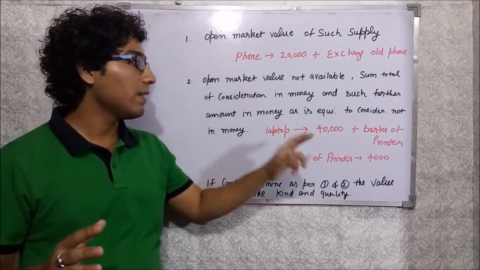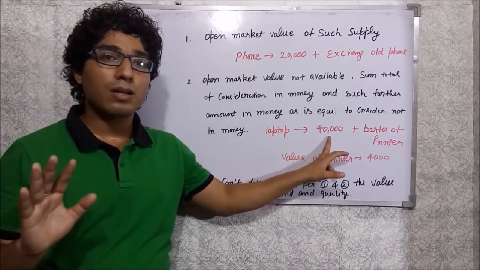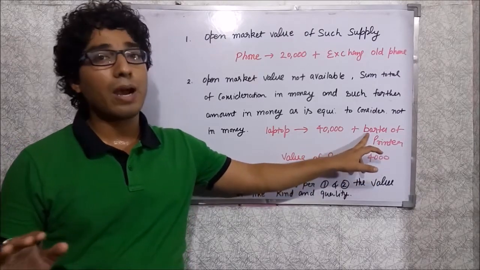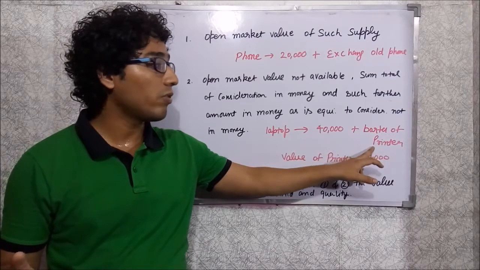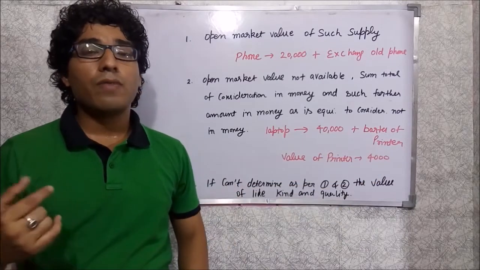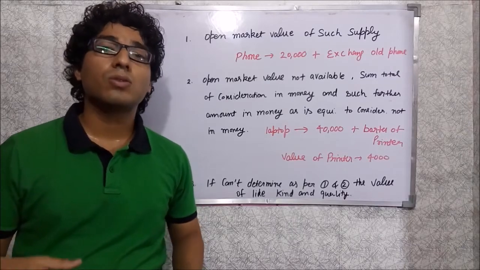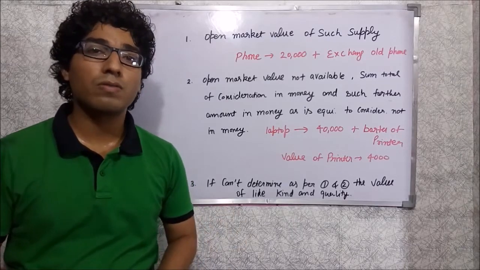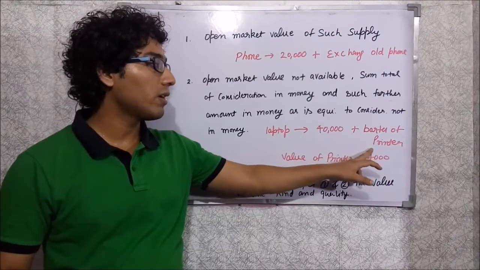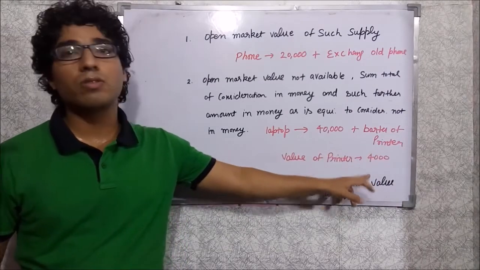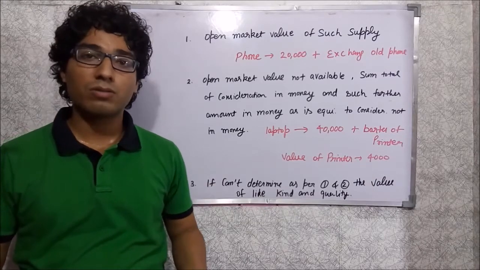Rule number 2 says that you have to take the consideration in money, which is 40,000, plus the consideration of the barter of the printer. Suppose the value of the printer is 4,000 rupees. So as per clause number 2, the valuation will be 40,000 plus the value of the printer, 4,000 rupees. So the valuation will be 44,000 rupees.